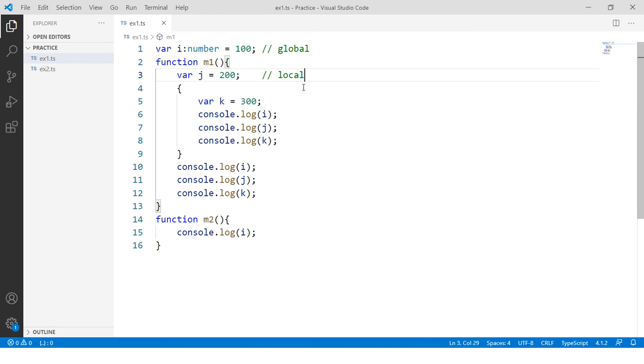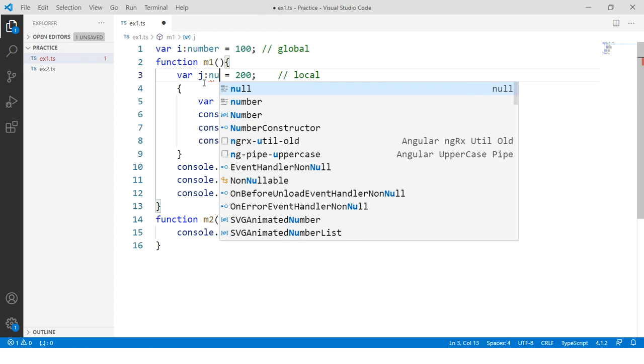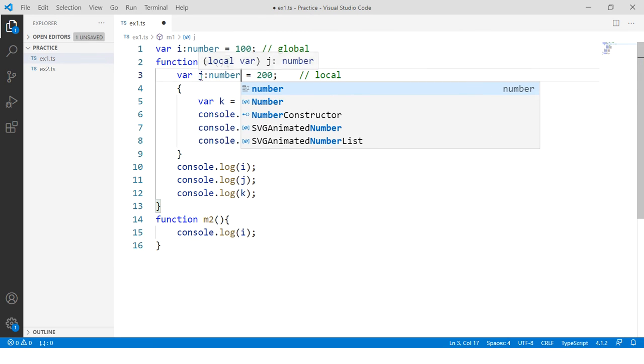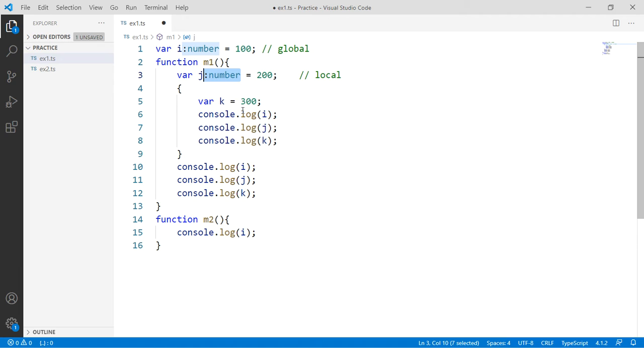Now, this one I call a function variable or local variable. Sir, why is it called a local variable? Because I declared this variable inside the function. That is why it is called a local variable or function variable. Now, let us see the k. The k is created inside the block. That is why k is called a block level variable.